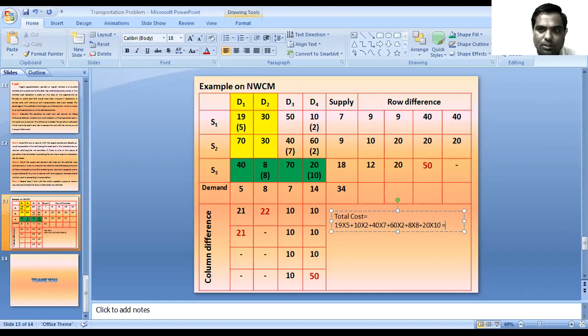So the total cost of transportation is rupees 77.